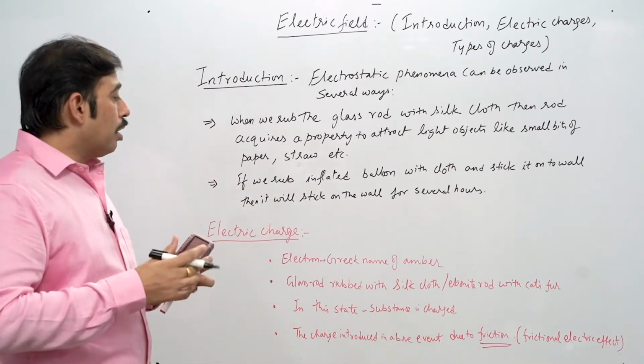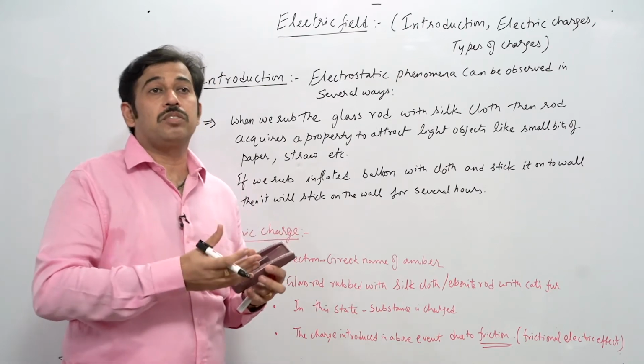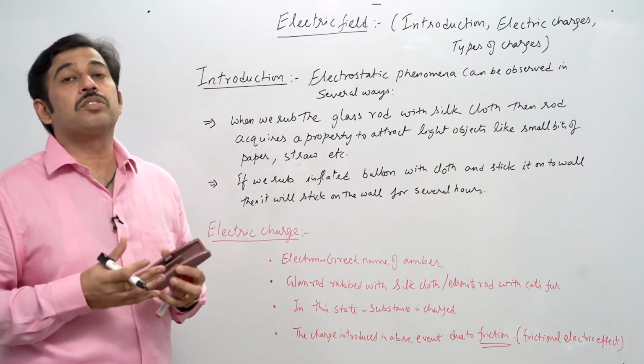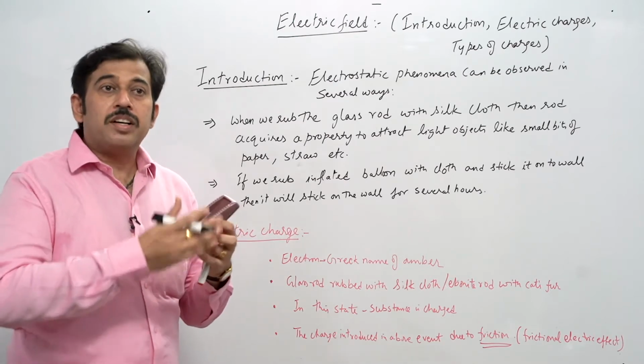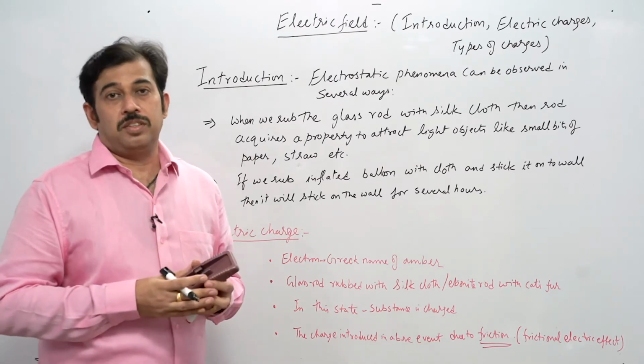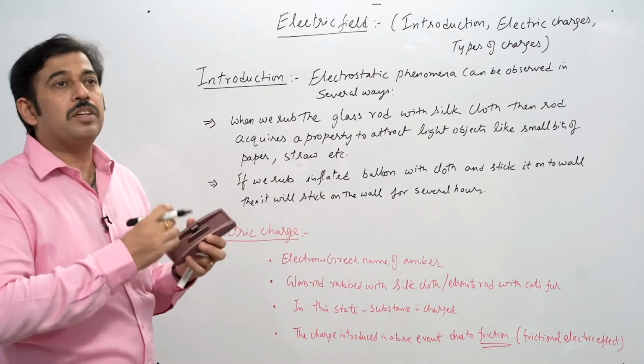And then if we talk about how this charge initiates, because this charge has some kind of process through which it initiates, that process is known as friction. Because when we rub something, we generate some kind of charge, that is a static charge. And simply we have seen that if we take a simple glass rod and rub it with this silk cloth,